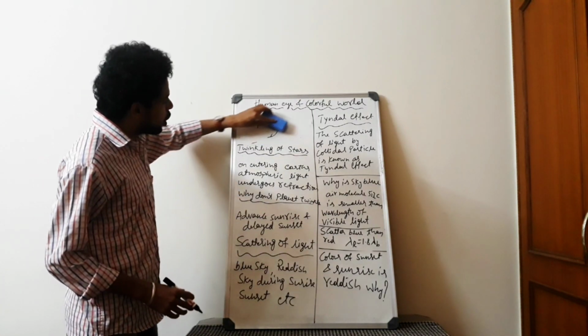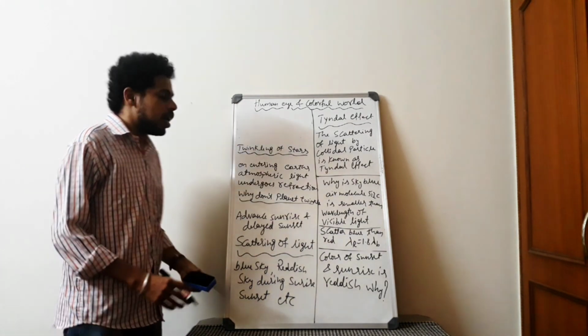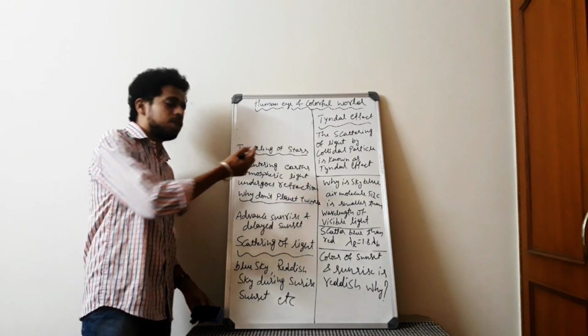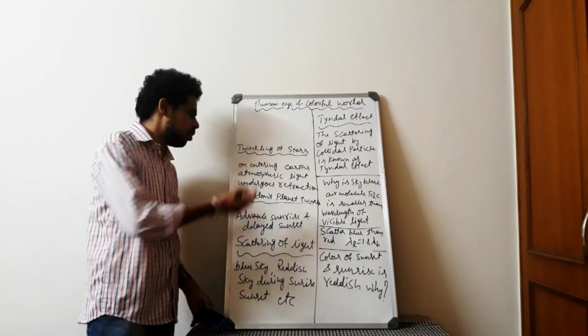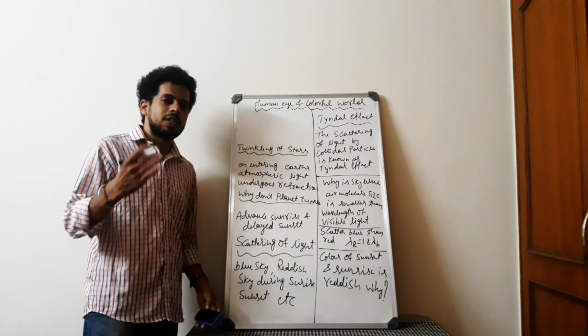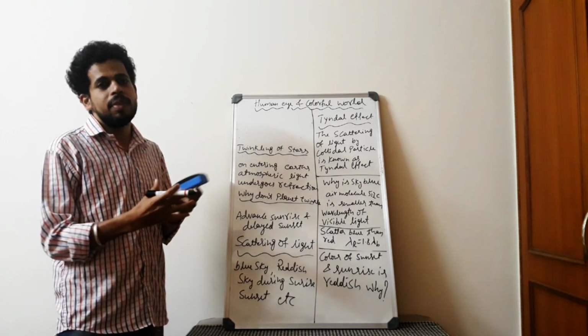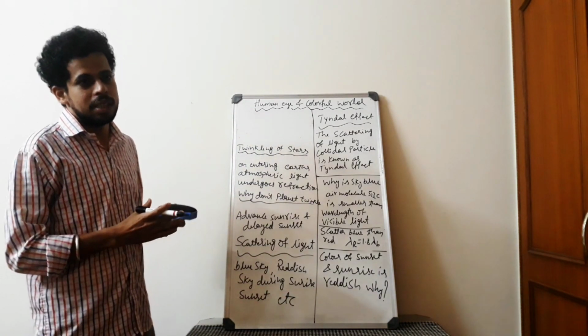Next, why do stars twinkle? All the stars emit light, yes or no? On entering the earth's atmosphere, light undergoes refraction and keeps on bending, because the earth's atmosphere is a mixture of so many heterogeneous mediums.